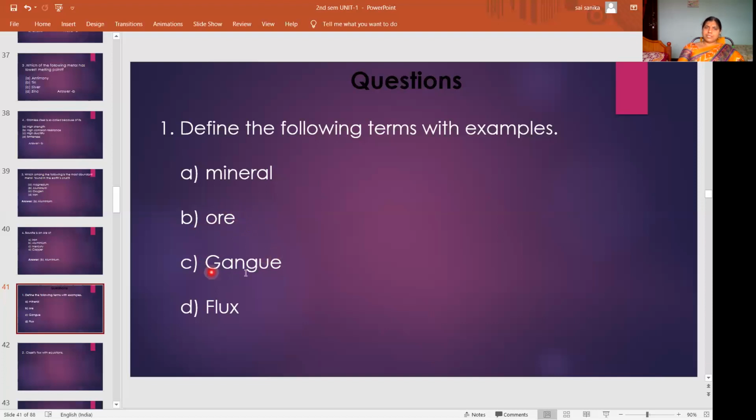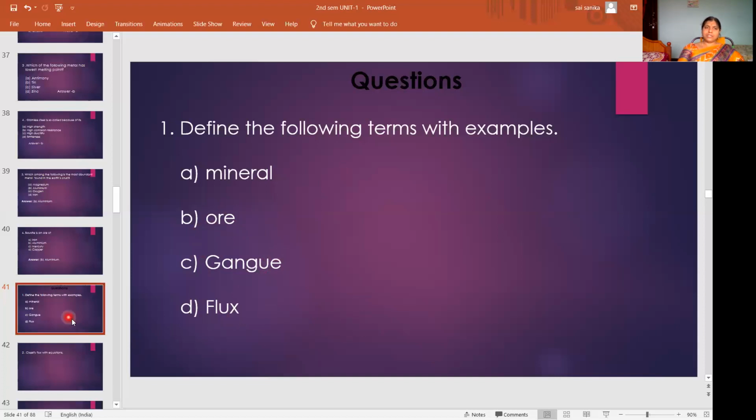The impurity present in the ore is called gangue. To remove the impurity present in the ore, we add some substance that is called flux. When you add flux to the ore, this flux reacts with gangue and forms a fusible mass called slag. So like this we have to differentiate.